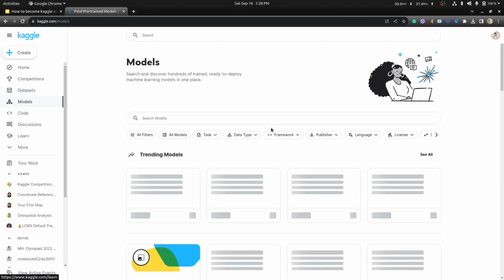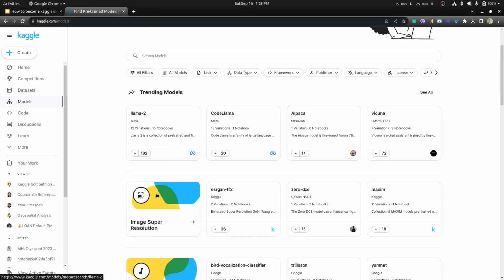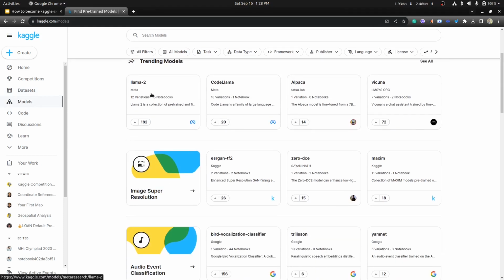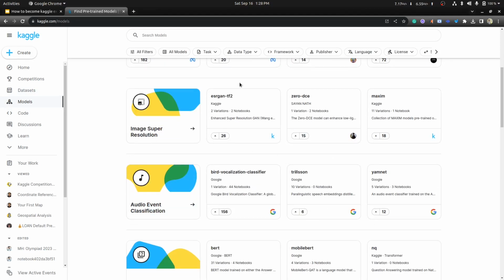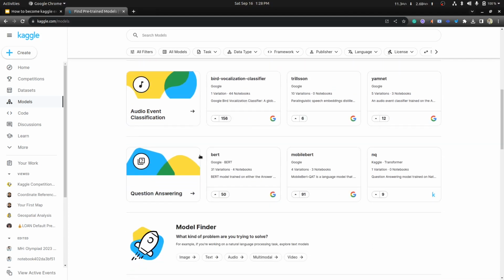Now if you go to the models, here you can see all the publicly available models. Here Llama 2, Code Llama, all image related models. Here you can see all audio related models. Here you can see all question answering related bot models.